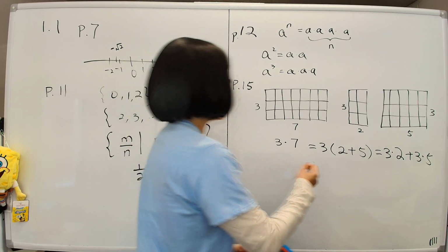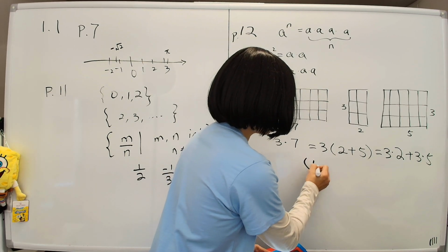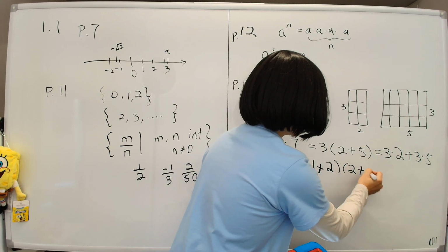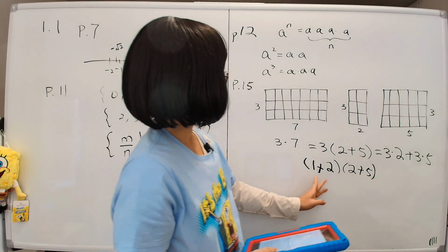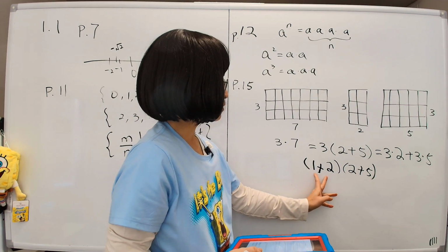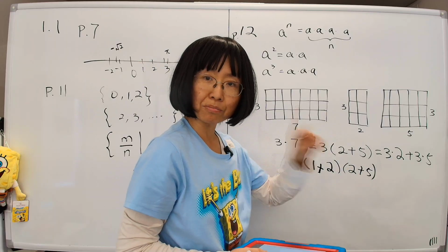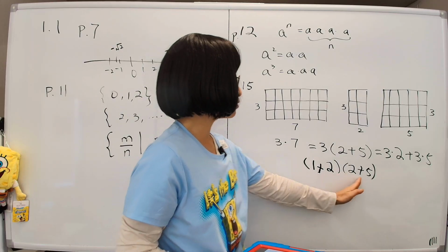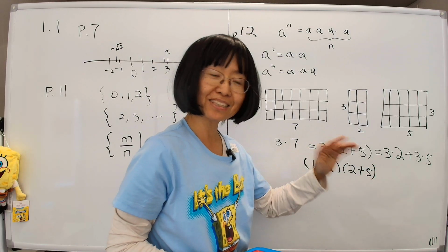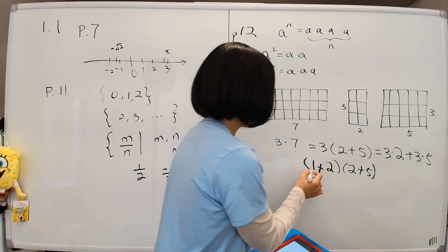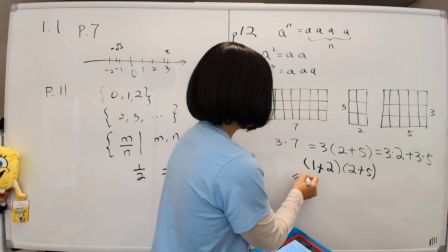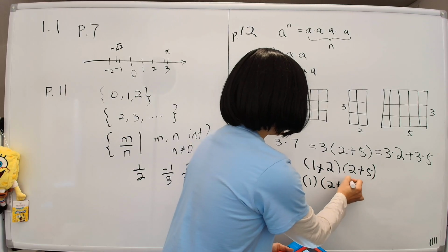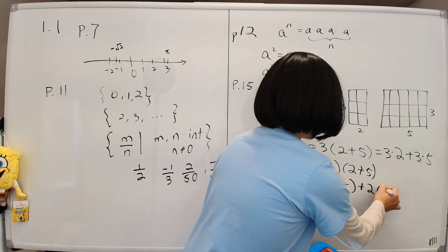Actually, why not? For example, let's say we break 3 down, equal to 1 plus 2, and then times 2 plus 5. Now, how would you multiply these together? The same principle applies: each guy in this group will shake hands with each guy in the other group, one time. Nobody shakes hands with people in their own group. You're meeting a new group, and everybody shakes hands with the other guy. So what you do is you break it down: this is equal to 1 times 2 plus 5, and then plus 2 times 2 plus 5.